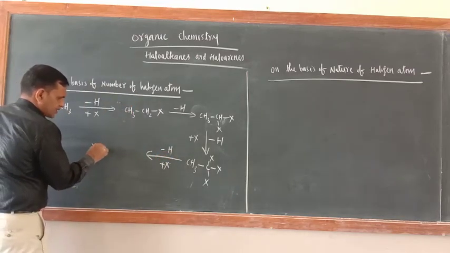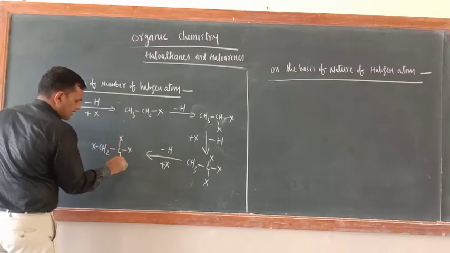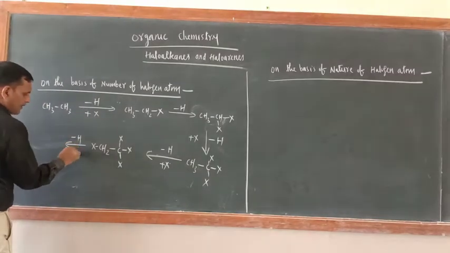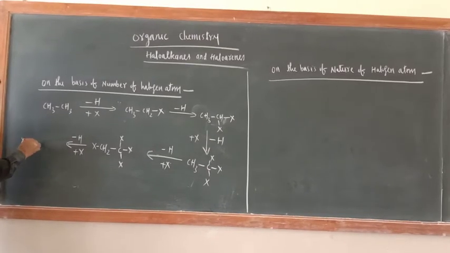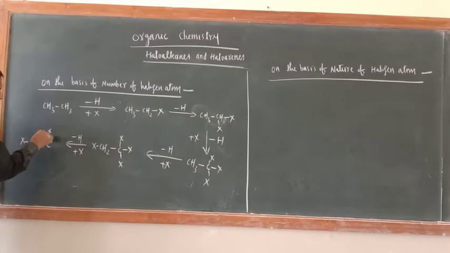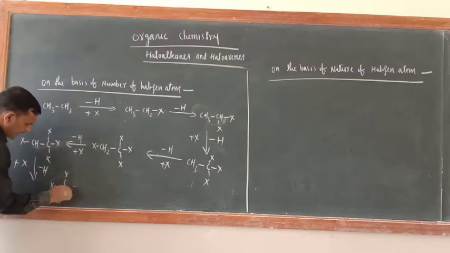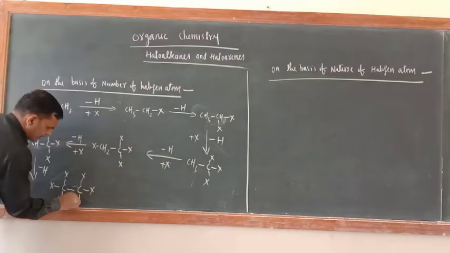X, CH2, C, here X, here X, here X. Further here minus H, put here X. So here what is there? X, CH, here C, here X, X and X. Still one replaceable hydrogen is there. Put here X. So here what is there? X, C, X, X, C. Here also X, X and X.